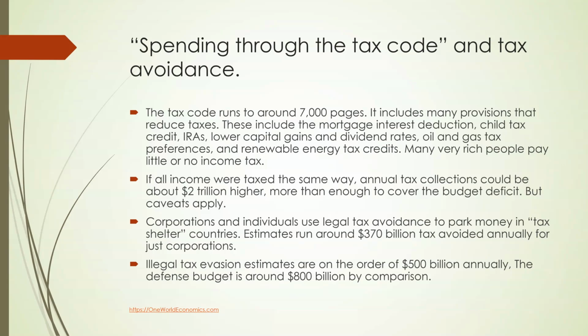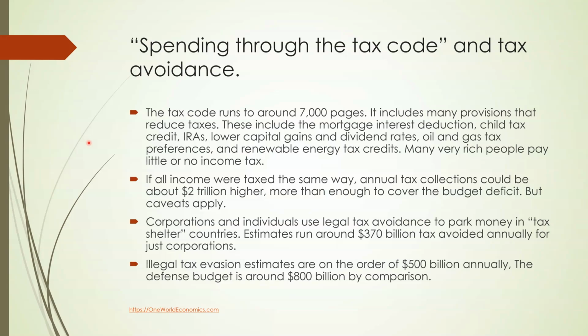Income tax receipts are reduced by tax provisions, sometimes called spending through the tax code, and by clever tax accountants using loopholes in the tax code to find ways to shelter income. So the tax code runs to around 7,000 pages. It includes many provisions that reduce taxes. These include the mortgage interest deduction, child tax credit, IRAs, lower capital gains and dividend rates, oil and gas tax preferences, and renewable energy tax credits.